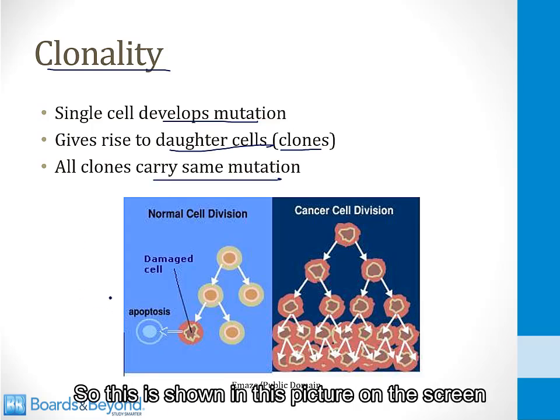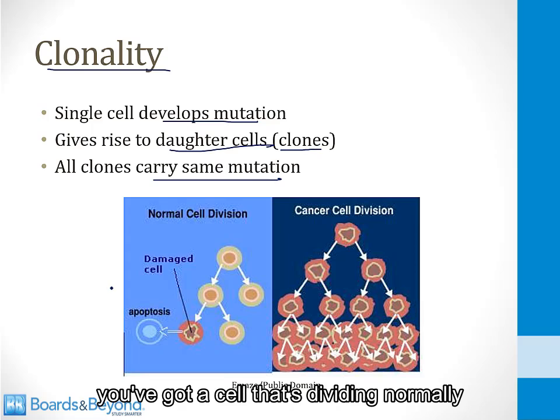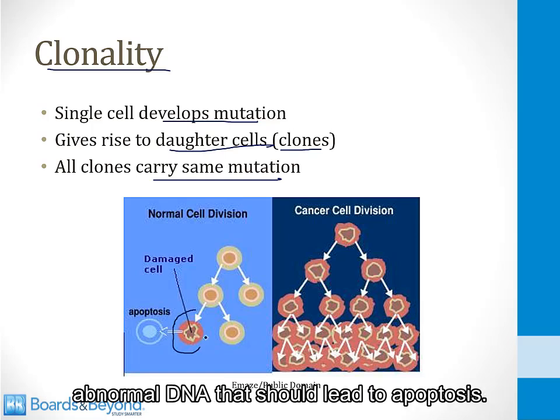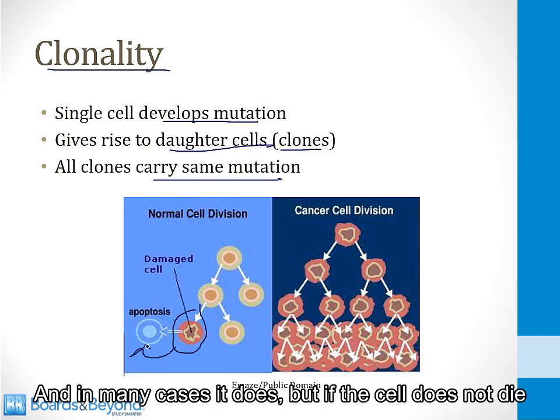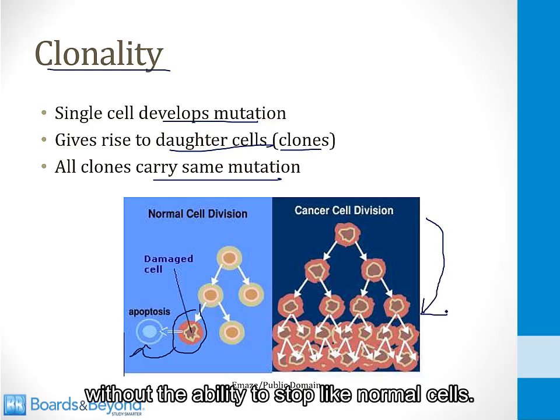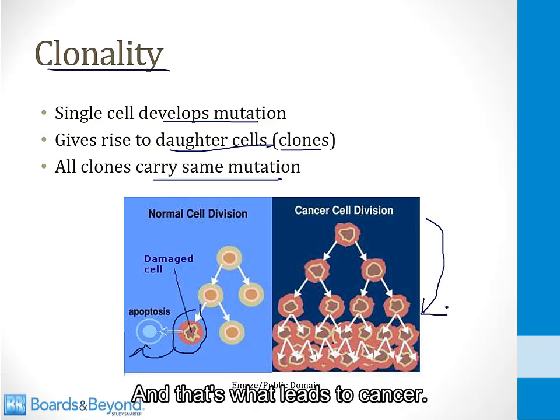So this is shown in this picture on the screen. You've got a cell that's dividing normally, and then one becomes damaged and develops some abnormal DNA. That should lead to apoptosis, and in many cases it does, but if the cell does not die, it then begins to grow uncontrollably without the ability to stop like normal cells, and that's what leads to cancer.